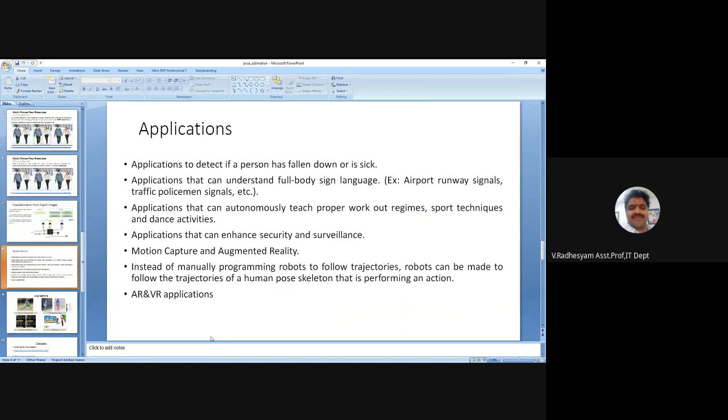Security and surveillance, there are lots of applications. And in recent days we are seeing augmented reality, AR, and virtual reality, VR. In both cases of augmented reality and virtual reality, motion and pose estimation have a good role.